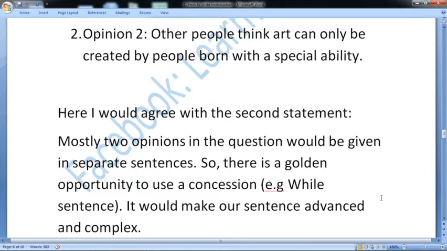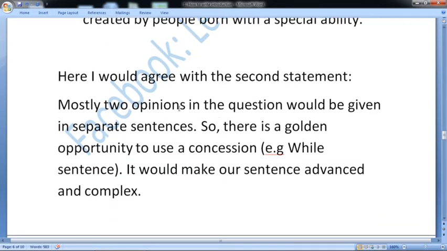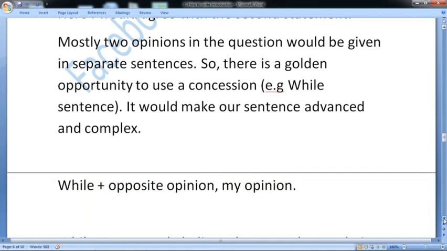It would make your sentence advanced and complex. If these two opinions are given in separate sentences, you can join them with conjunctions like while, although, something like that. This would make your sentence advanced and complex. So this is a golden opportunity, so don't miss it.